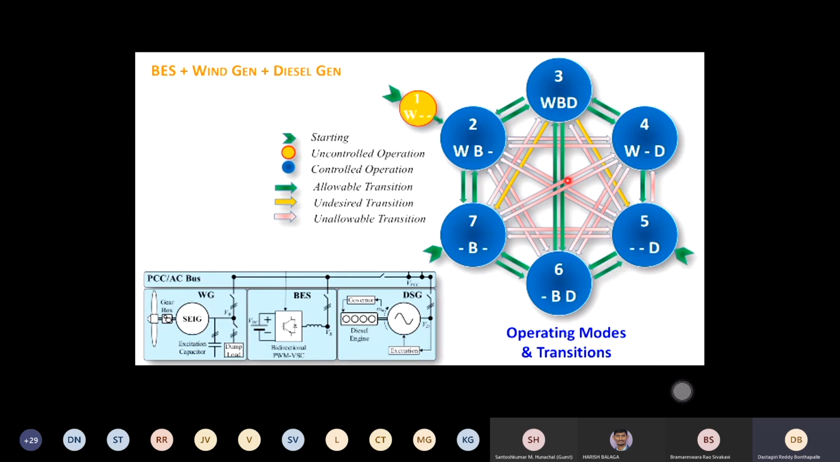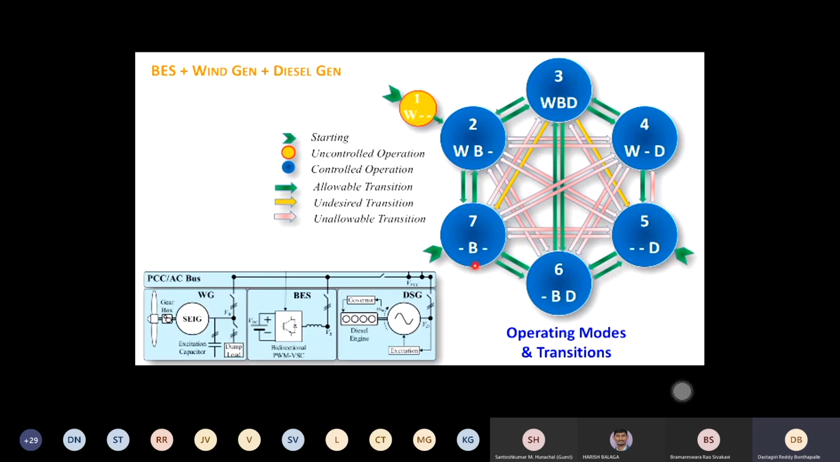Let's say 3 and 6. What is 3? All three are running, and the wind has started consuming power. That means the wind speed has reduced, and the wind generator started acting as a motor. Then you have to trip that one.